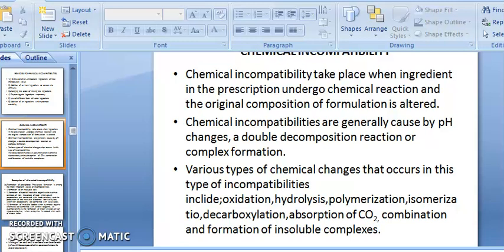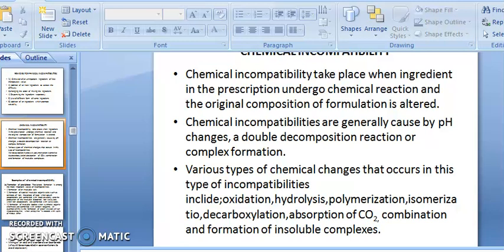Chemical incompatibilities are generally caused by pH change, double decomposition reaction, or complex formation. This incompatibility occurs because of the addition of your two ingredients. There is a change in pH of your solution. There is a double decomposition, an increase in the decomposition of your chemical, and there is a formation of complex, that is a metal complex, leading to a decrease in solubility, or a chemical reaction with the formation of a complex structure.